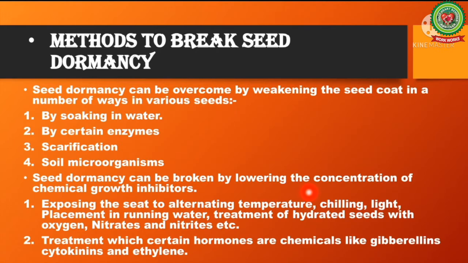In seeds of many temperate species, dormancy can be overcome by low temperature treatment, and that process is called stratification. In some cases, subjecting seeds to low and high temperatures alternately breaks dormancy. Some seeds have an absolute requirement of light to germinate, and in some the temperature may also interact with light in seed germination. The red region of the spectrum is found to be the most effective in promoting seed germination in lettuce seeds, whereas far red radiation inhibits germination.